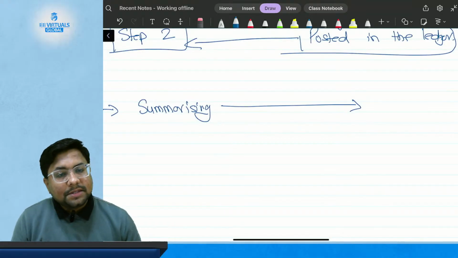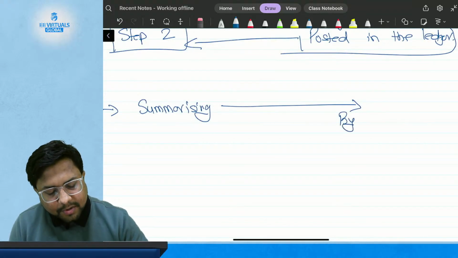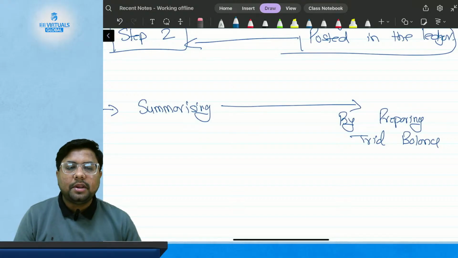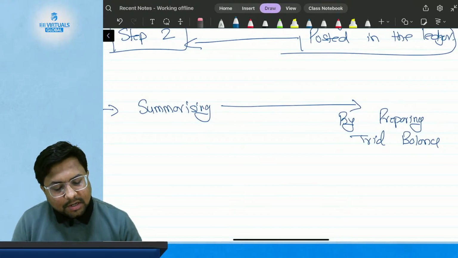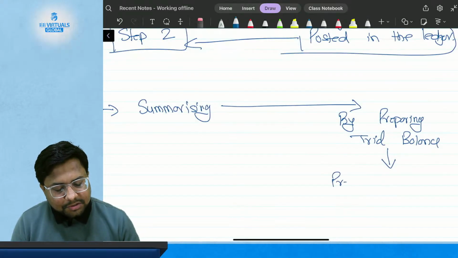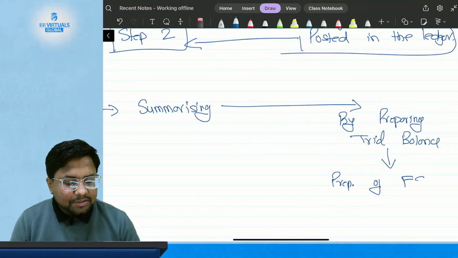I need to do summarization of all the transactions. How will I do summarizing? By preparing trial balance, which is ultimately going to be used for the preparation of financial statement.